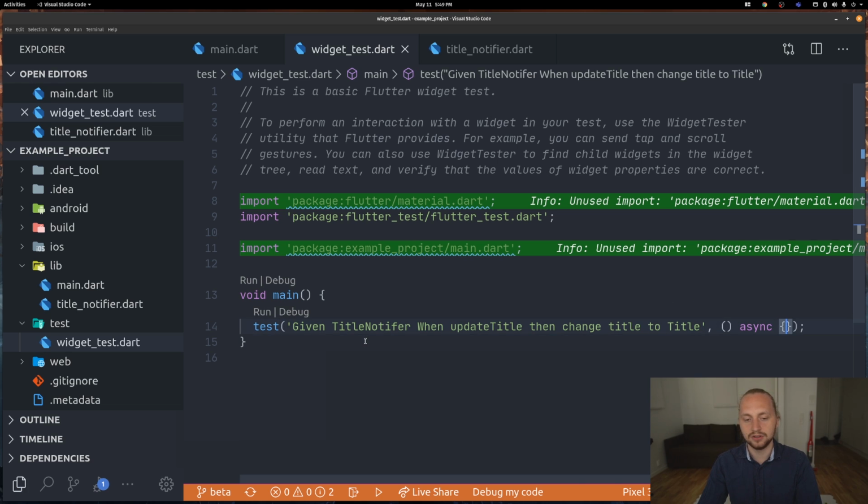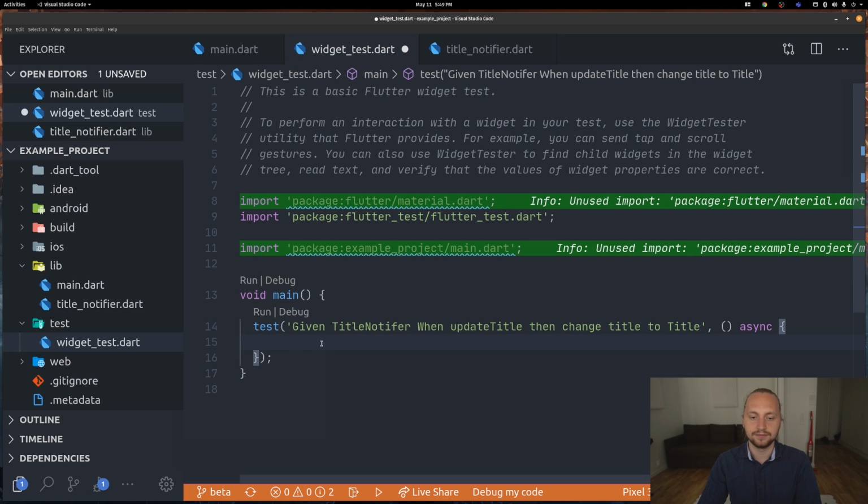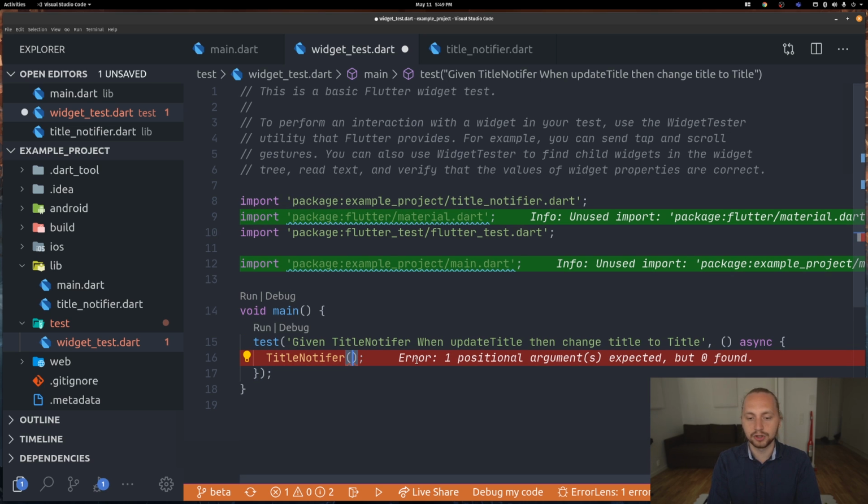That's just an example. And then we can very simply create this class. When we create this class, if we just import it, we're going to give it a value, and the value is, for example, no title.